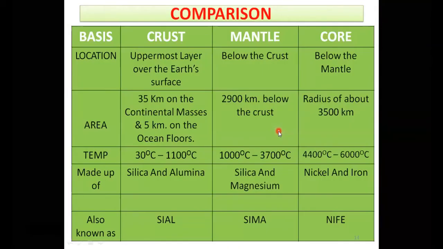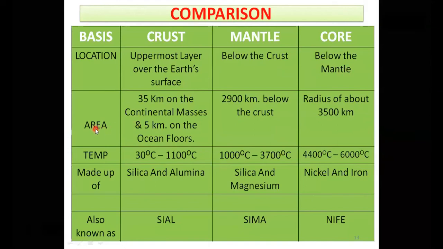So here is the comparison, my dear students, and you should all take a screenshot of this comparison. That is quite important. On the basis of location we are going to compare. The crust is the uppermost layer of the earth. The mantle is below the crust, and the core is below the mantle. That is the comparison between these three layers.